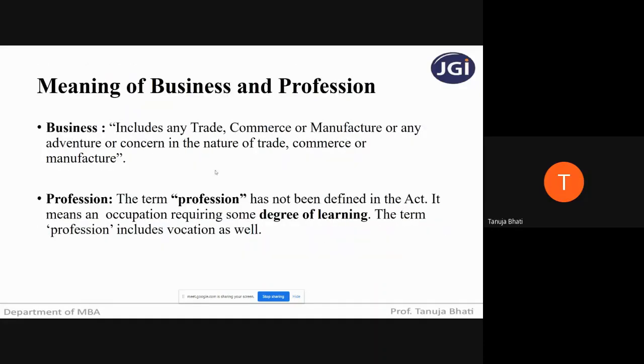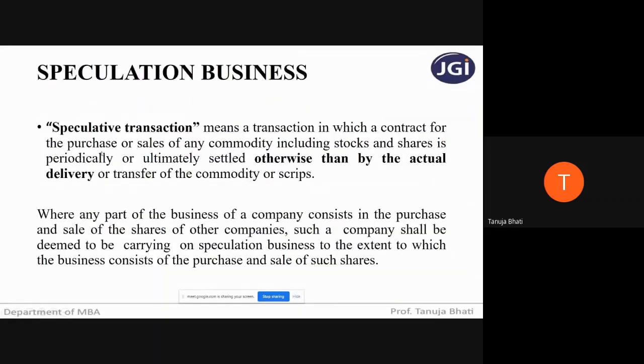Next, I told you all about trading, correct? In trade, I told you that you're just purchasing some articles and selling them off. You're not converting them into any other form. So trade can be divided into speculative business and non-speculative business. So the business can be divided into two types.